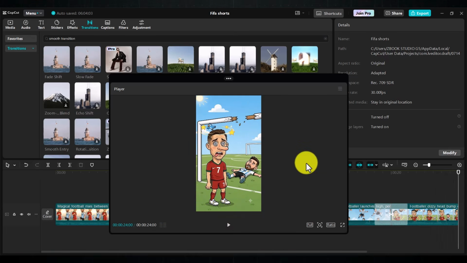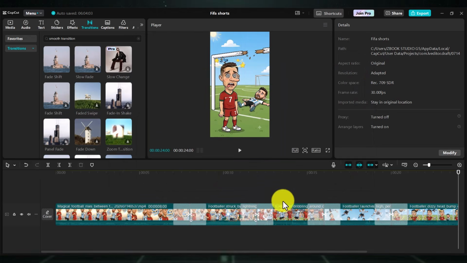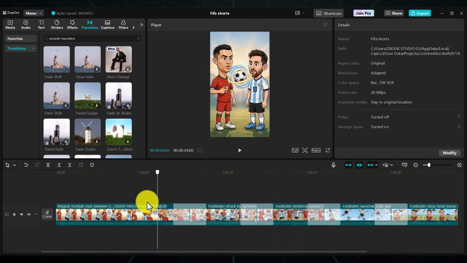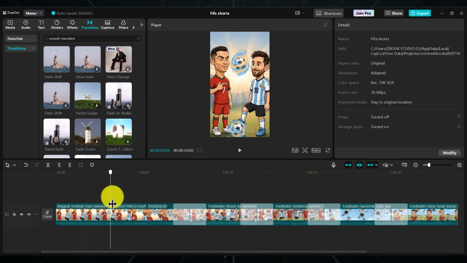That's the entire workflow. Story to characters, to images, to video clips, to final edit. Everything you need to create World Cup shorts that can genuinely compete with channels getting millions and millions of views.